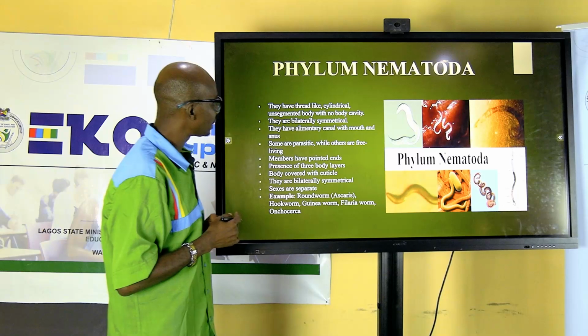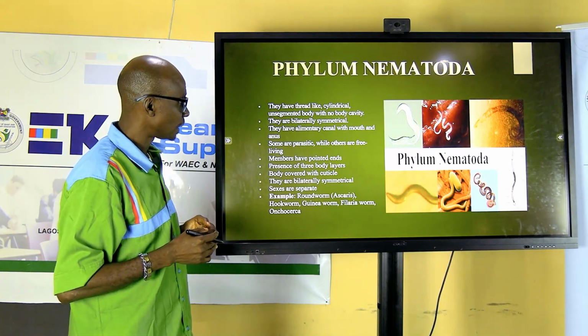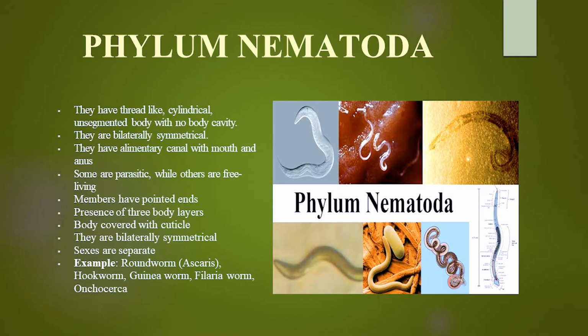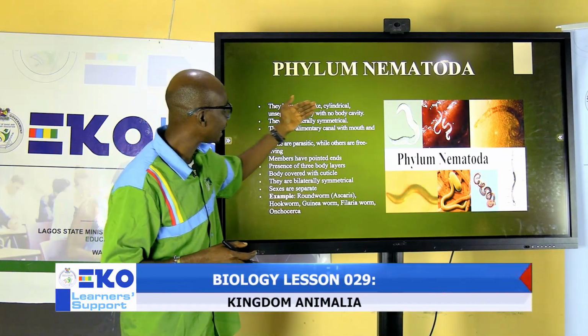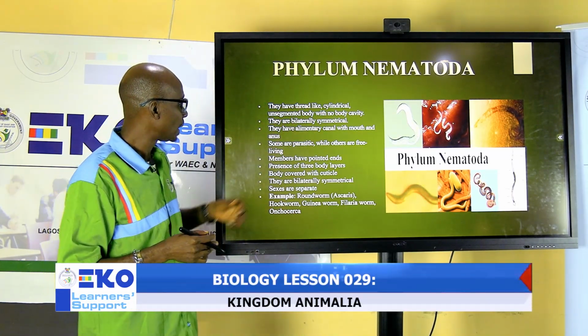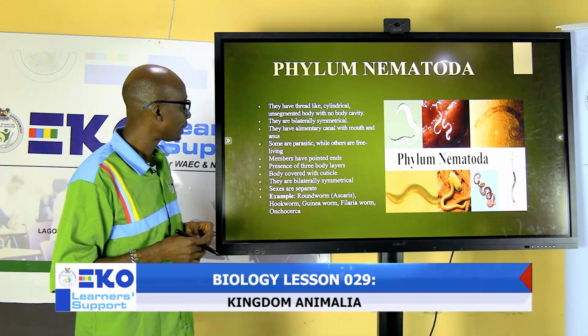The next one is phylum Nematoda, our roundworms, which are not known to cause any serious disease except when their population is large in our body. They are thread-like and cylindrical in body shape. They are also bilateral symmetrical.